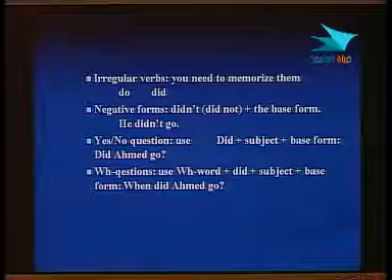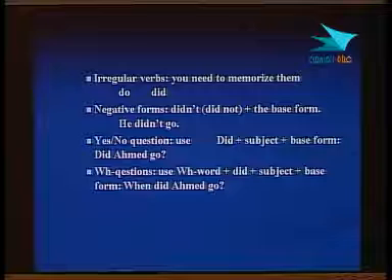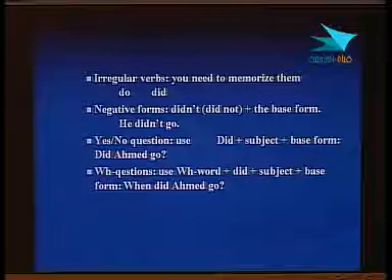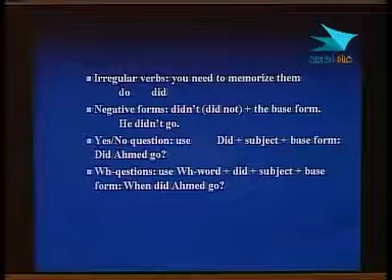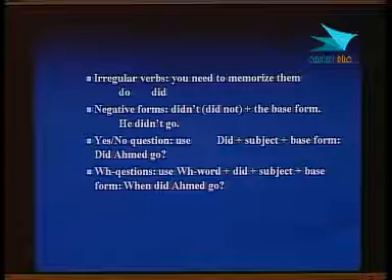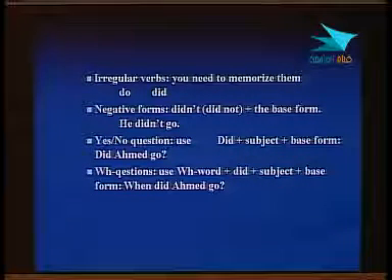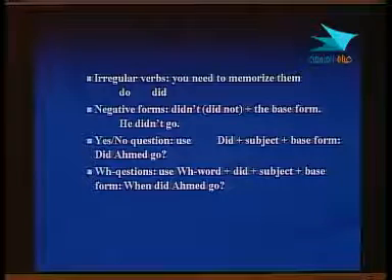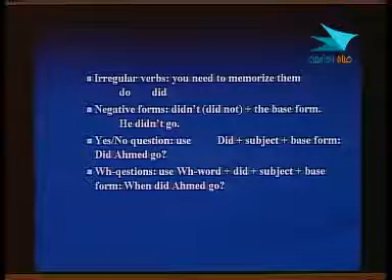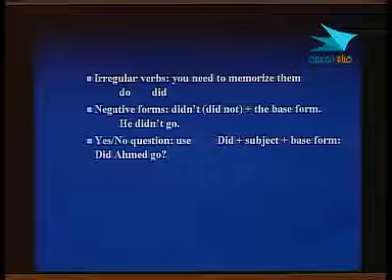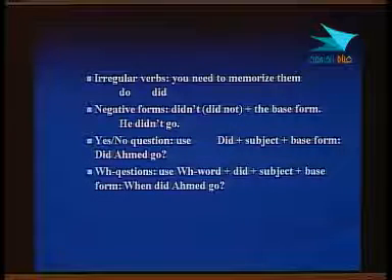The example: when did Ahmed go? As you see, we cannot answer with yes or no in this case. We need to have the answer. When did Ahmed go? It means we need to know the time when he went.